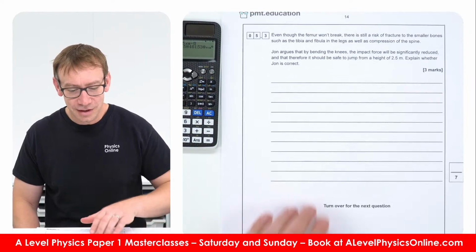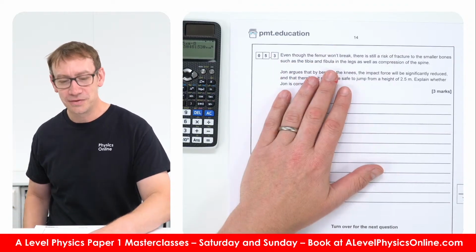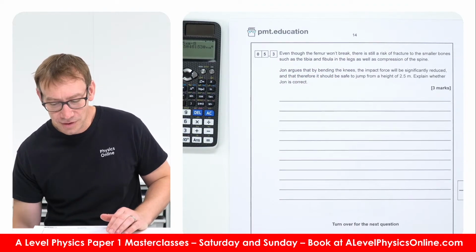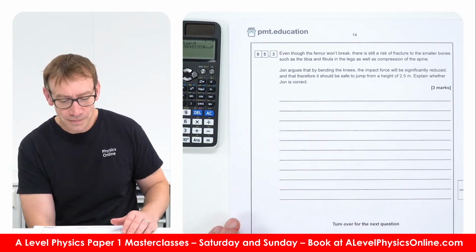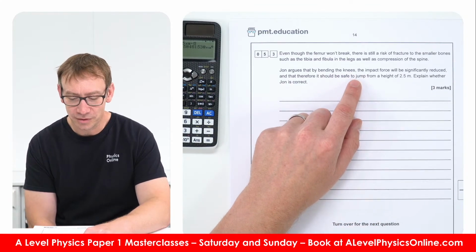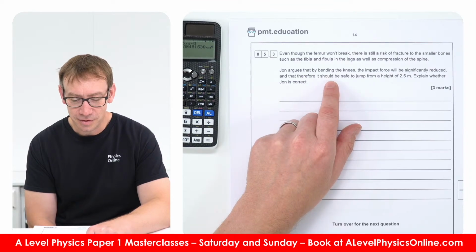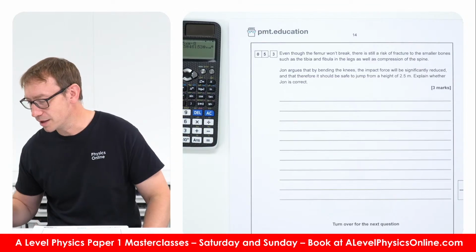Right, the next question then, even though the femur won't break, well actually that told you the answer to the last question actually. There's still a risk of fracture to the smaller bones such as the tibia and fibula as well as the spine. They say that by bending the knees their impact force will be significantly reduced and therefore that it should be safe to jump from a height of 2.5 metres. Explain whether John is correct.